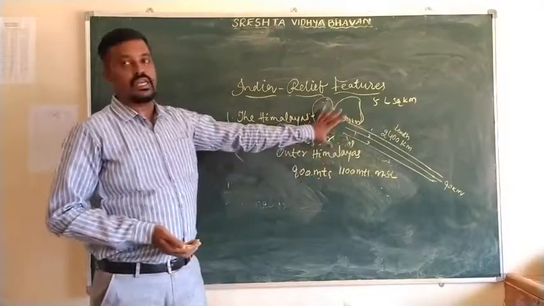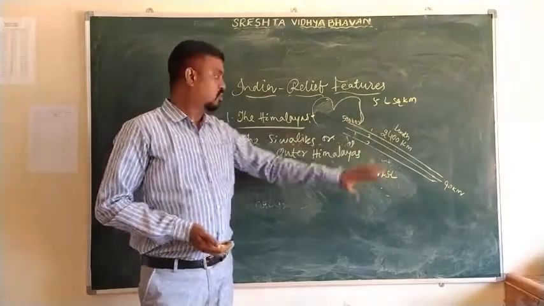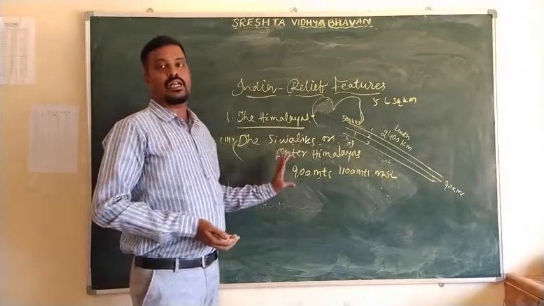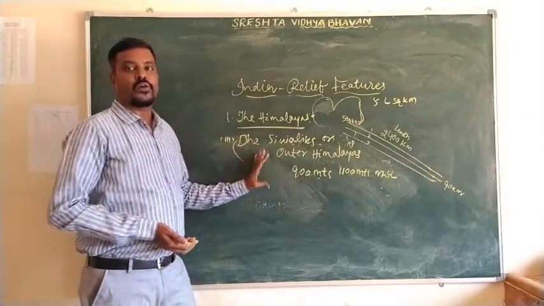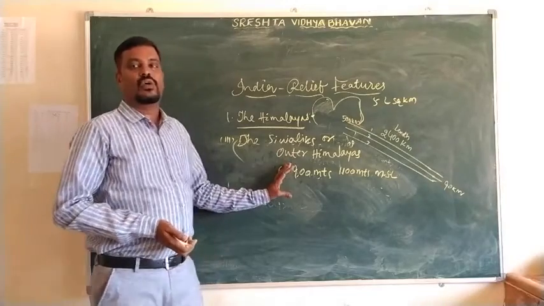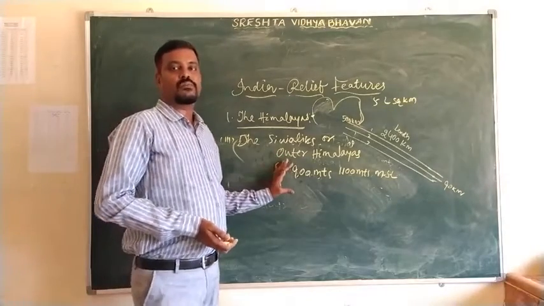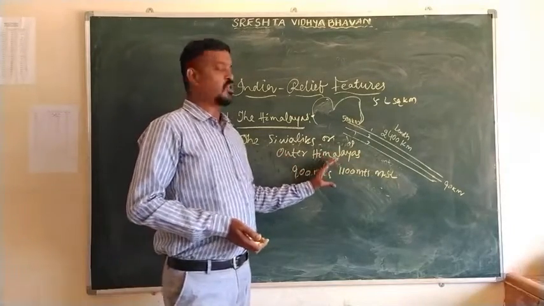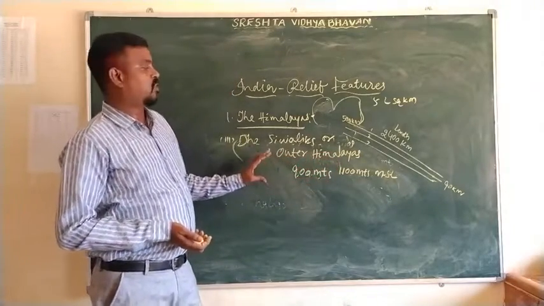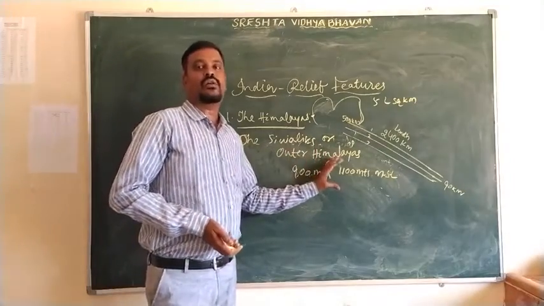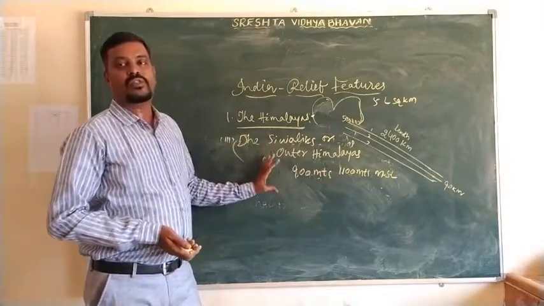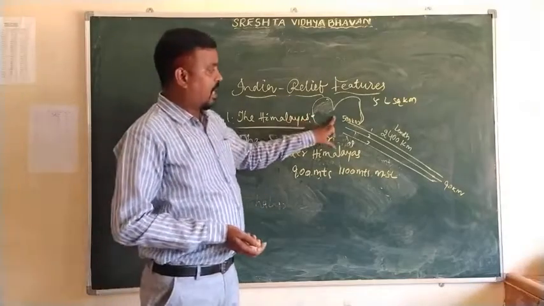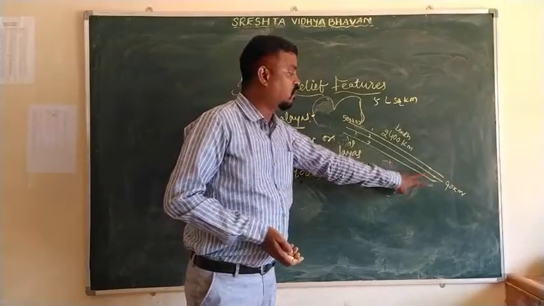Here the valleys are called dunes. The important dunes are Dehradun, Kotli Dun, and Patli Dun. All of you know Dehradun is the most important tourist place. So many tourists come to Dehradun and enjoy its beauty.